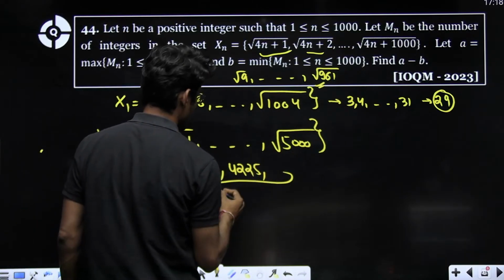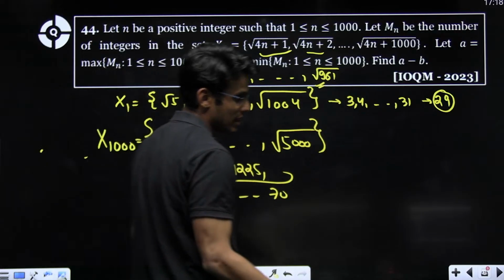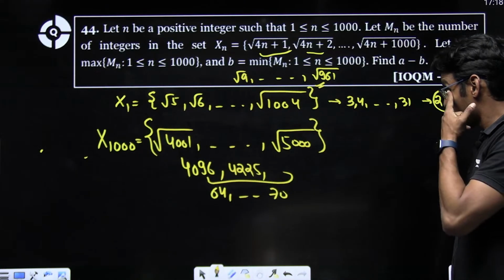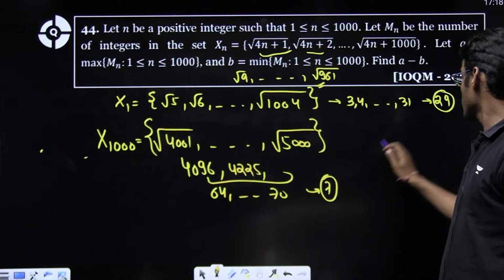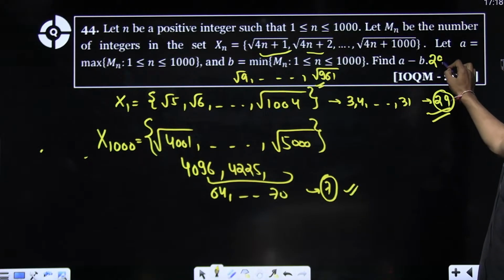So it has perfect squares from 64 till 70, which is 7. So the maximum value will be 29. Minimum is 7. So 29 minus 7 is 22.